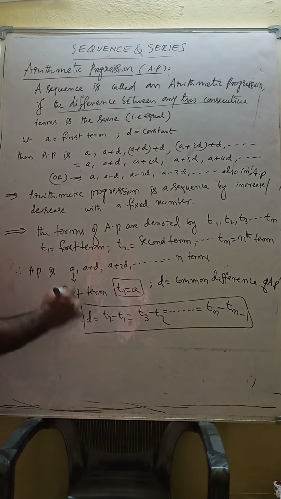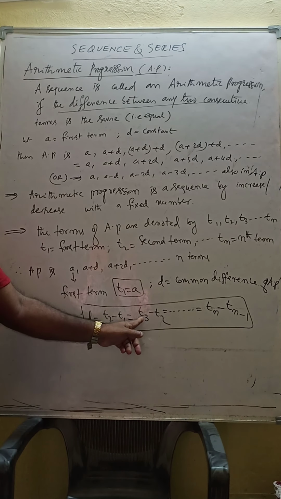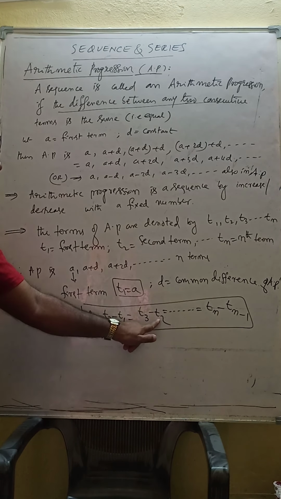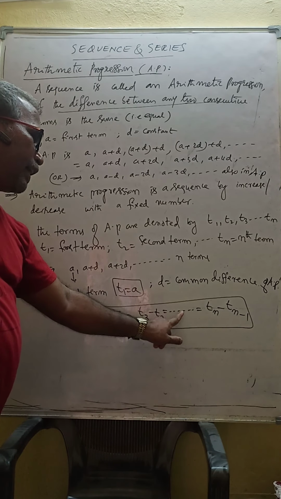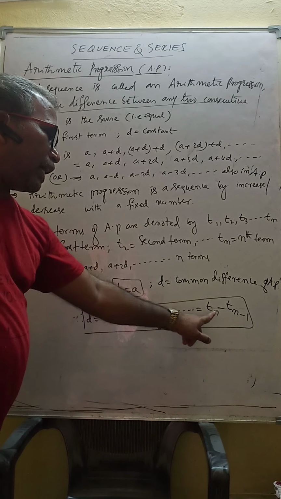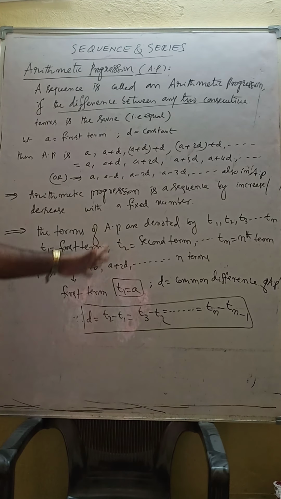How to find the common difference? T2 minus T1, T3 minus T2: take any term, that term minus its immediately preceding term. So if you take T10 minus T9, in general Tn minus Tn minus 1. So this is arithmetic progression, the history.